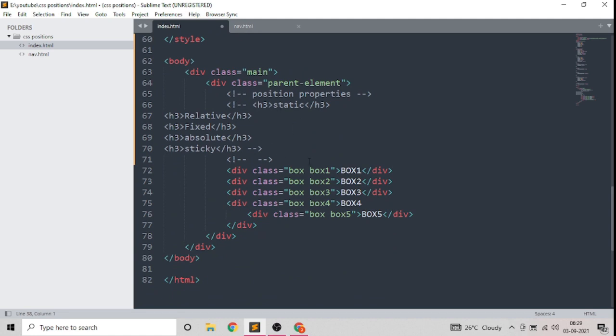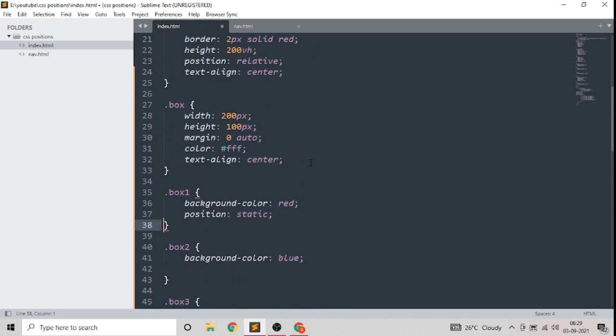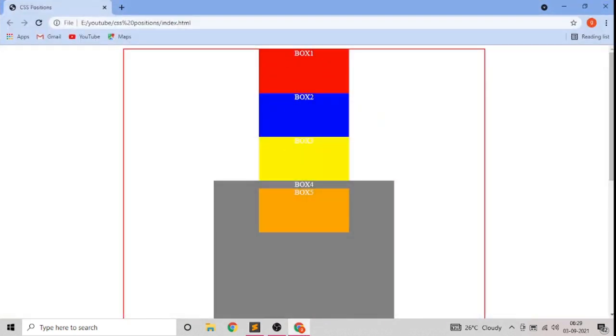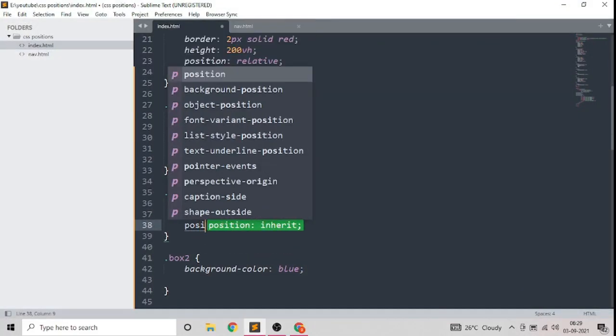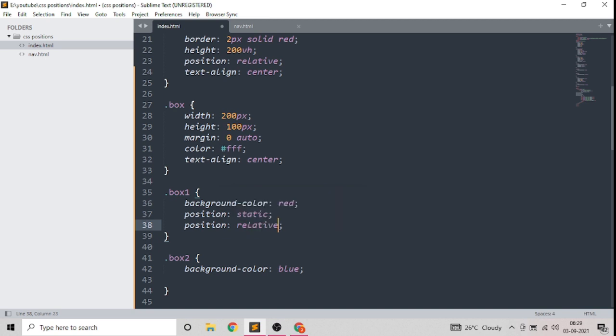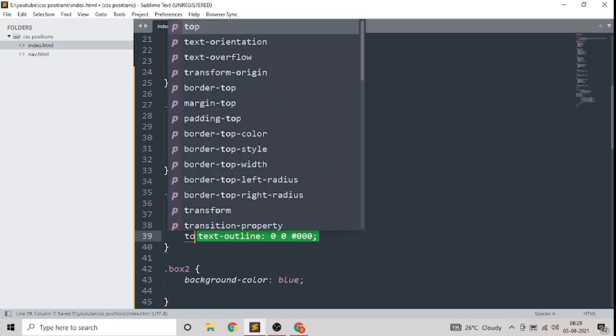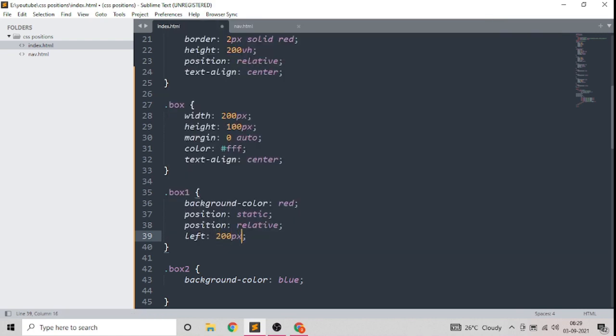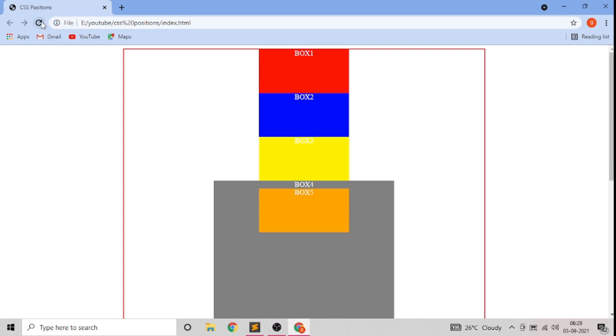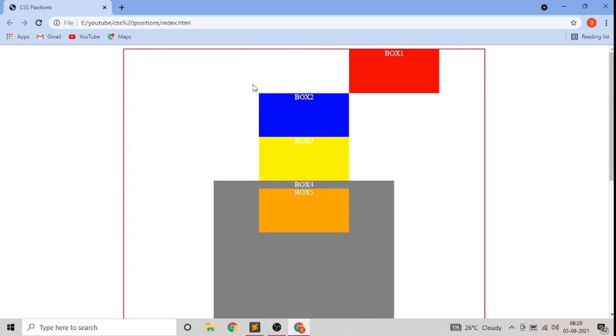So the second, most commonly used, is relative position. Okay, so relative aligns itself with its original position. So suppose box 1 is here, right? This is box 1. Now we make it position relative, and if we give it a property like left of 200 pixels, take a look. See, it moved from its original position.